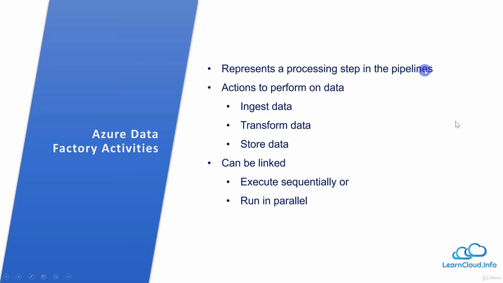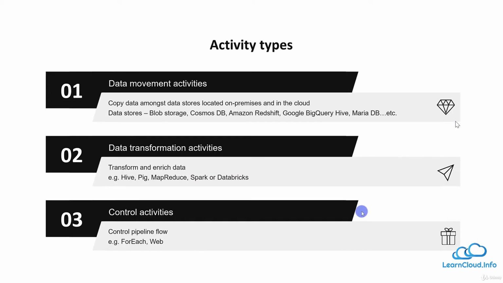Activities represent a processing step in the pipeline. It is a kind of task which processes the data. And we can have different actions like ingest, transform, or store the data. And these activities can be linked sequentially or even in parallel, as we discussed, using success, failure, or completion conditions. And last but not least, we have three types of activities.